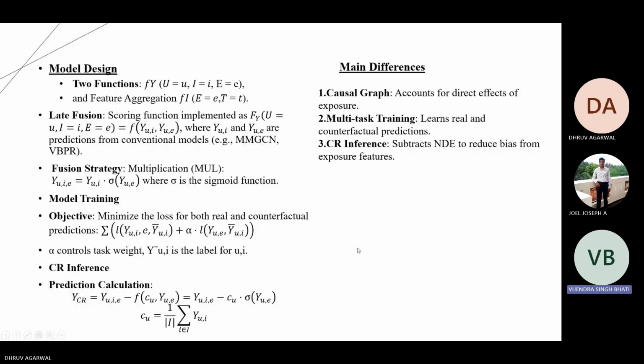The main differences between these techniques are: the causal graph accounts for direct effects of exposure, multitask training learns real and counterfactual predictions, and CR inference subtracts NDE to reduce bias from exposure features.